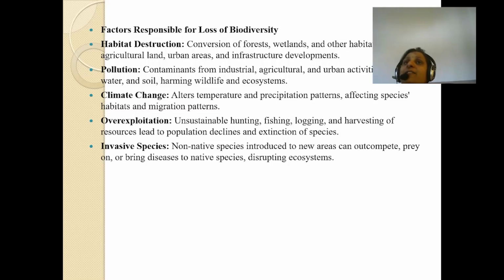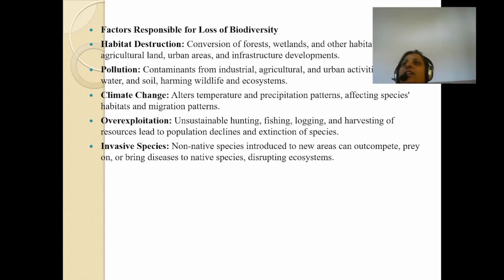Now, this biodiversity is being lost by the countries. Various factors are responsible for that. The factors responsible for loss of biodiversity are, first, habitat destruction: the conversion of forests, wetlands, and other habitats into agricultural land, urban areas, and infrastructure development is the reason for this loss of diversity.